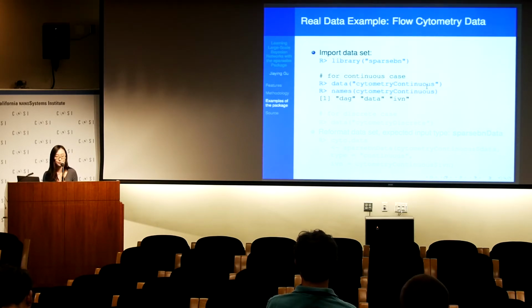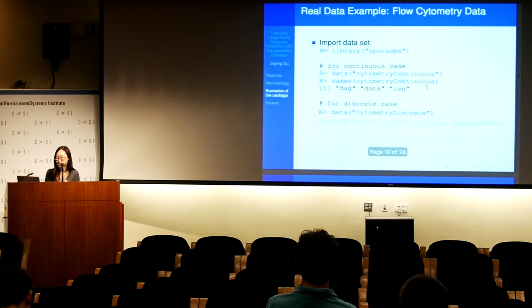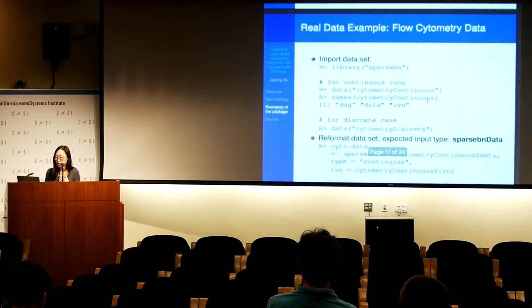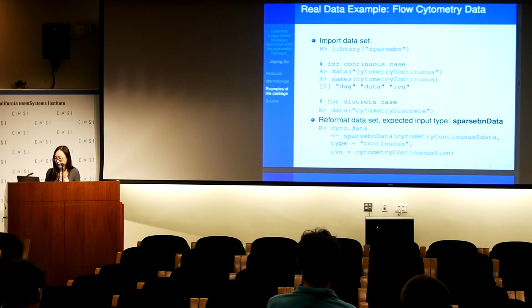Our package provides both the continuous case and the discrete case of this dataset. And please note that the flow cytometry dataset is a mixture of observational and also interventional data. So in addition to specifying the data matrix or data frame and the type, we should also specify a list of interventions. Today, the example will focus on the continuous case.